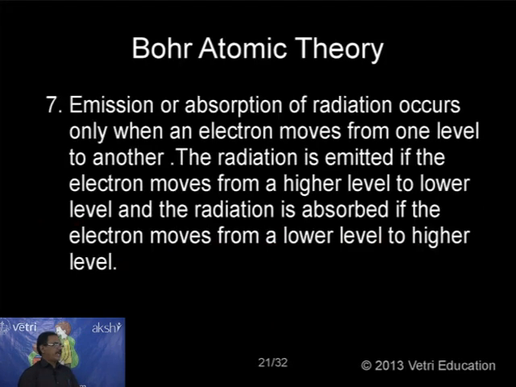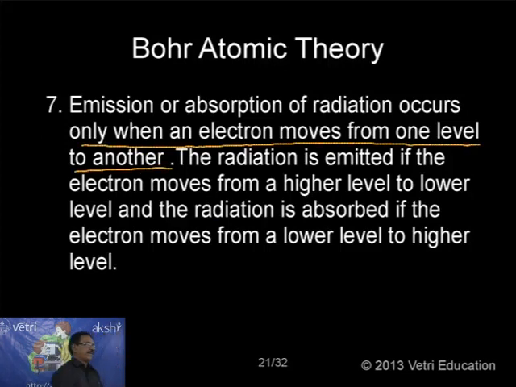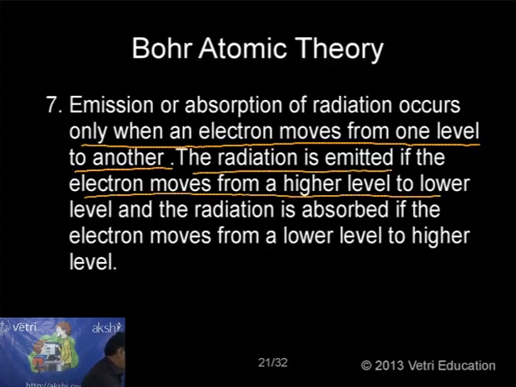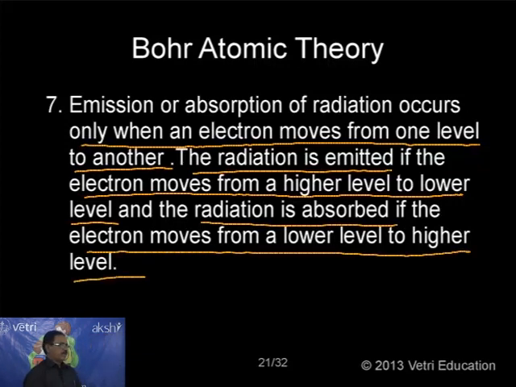Okay. Next, the seventh one. Now we are giving a clear idea. Emission or absorption of radiation occurs, that is, when the electron will jump. Emission or absorption of radiation occurs only when the electron moves from one level to another. The radiation is emitted if the electron moves from a higher to lower level, and the radiation is absorbed if the electron moves from a lower level to higher level. So absorption takes place if the electron moves from lower to higher. Emission takes place if the electron moves from higher to lower.